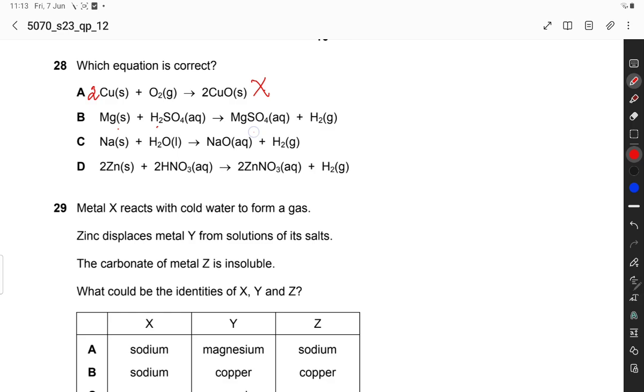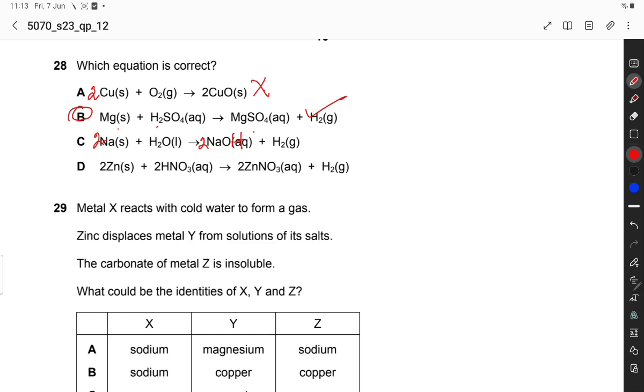So this has correct state symbols as well as correct formulas and a balanced chemical equation. This is correct option. Sodium plus water gives sodium hydroxide, not sodium oxide, plus hydrogen gas, and it is not balanced.